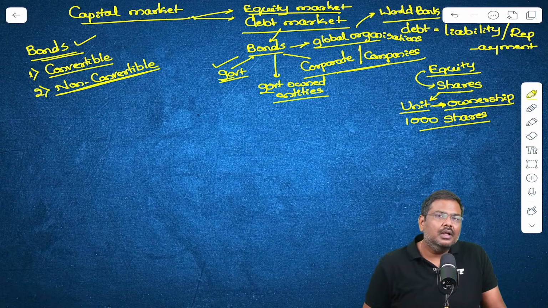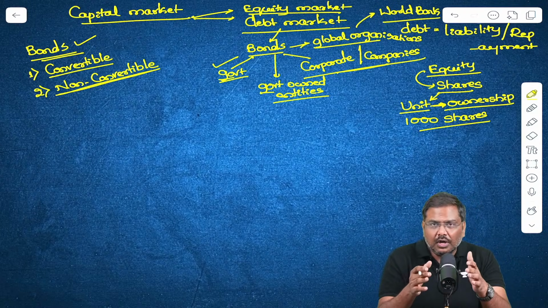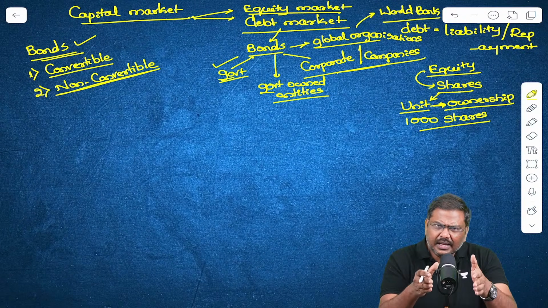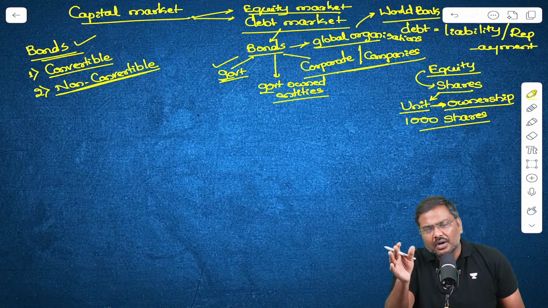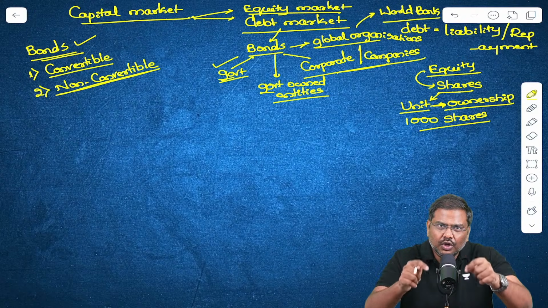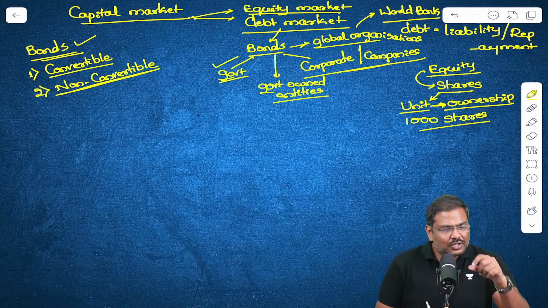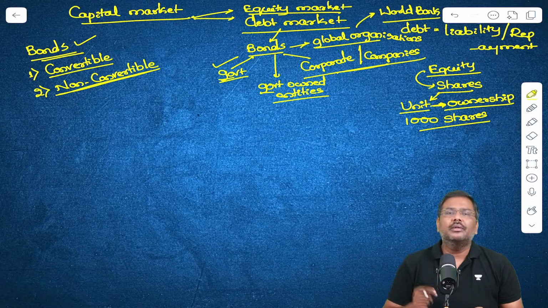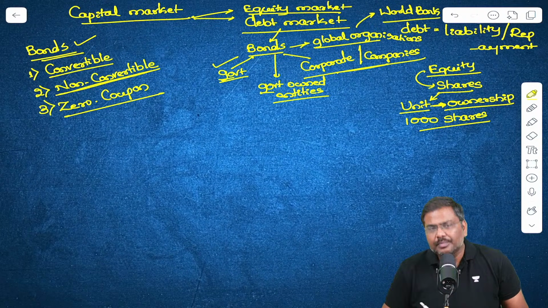The best example is government bonds. The government bonds, whether these are issued by the state government or the central government, doesn't matter. These are issued as bonds and upon maturity they will mature as bonds and your money will be returned to you if you are holding the instrument upon the maturity period. So the bonds can be convertible, the bonds can be non-convertible. Right? The bonds can be zero coupon instruments as well.